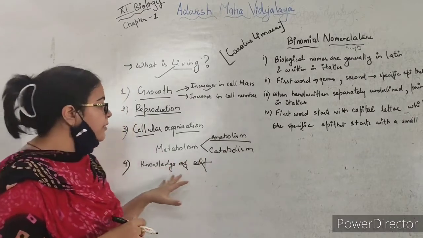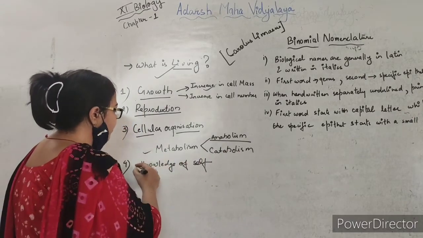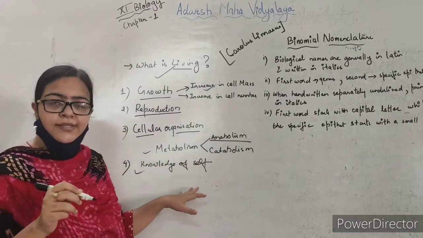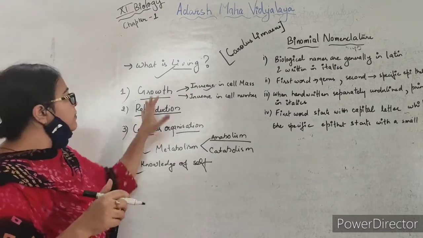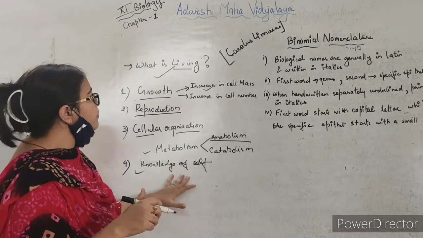So we'll consider metabolism and knowledge of self, that is consciousness, as defining features, but in a living organism all these characteristics should be present.